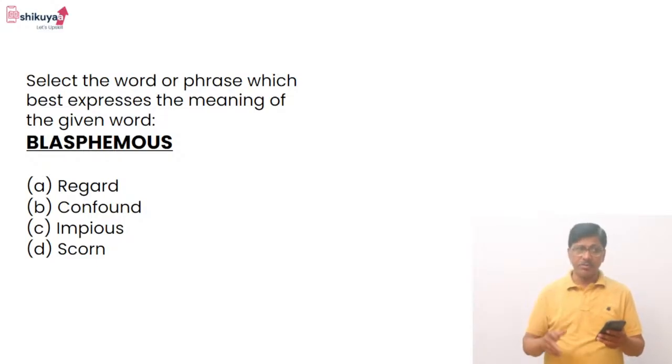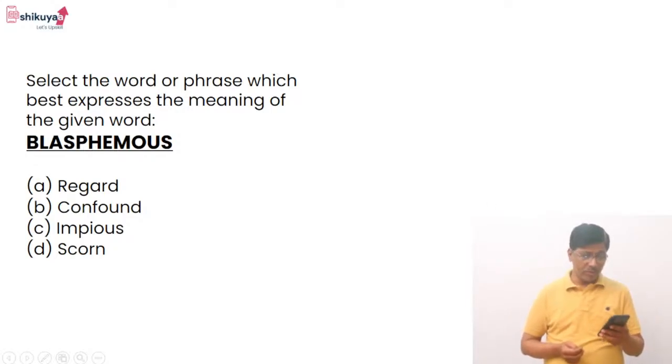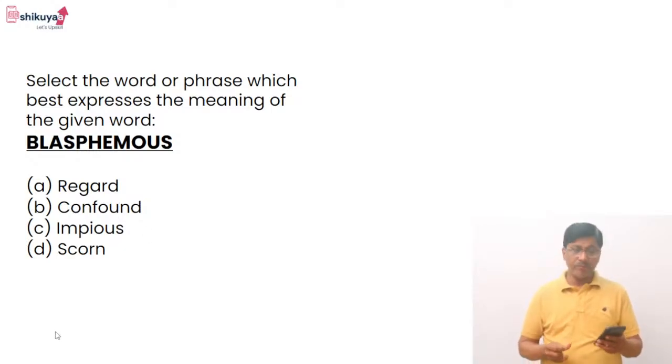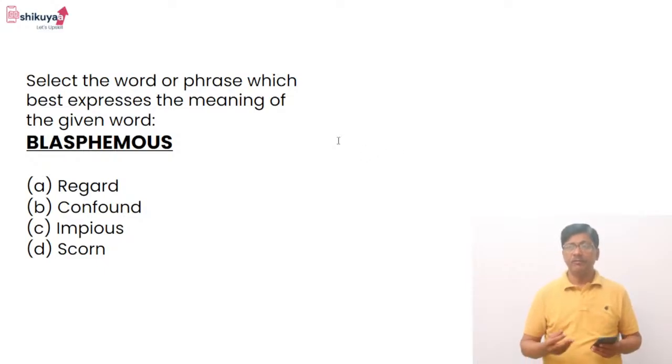Okay, so here there is no relation. Let us go to the second option, which is confound. Now what is the meaning of confound? Confound means like surprise, surprise or confusion. Again, this does not fit into the meaning of blasphemous. Let us go to the third one, impious. Now what is the meaning of pious? Pious means something which is holy, which is near to God. Impious, which is unholy, which is wrong, which is sinful, okay, which is crime.